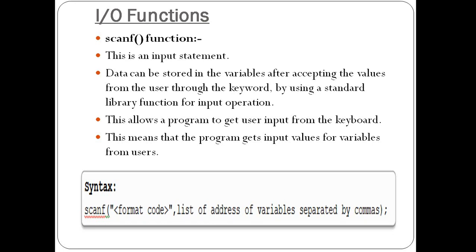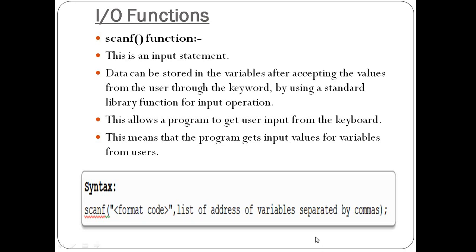So what are the basic format codes required for C? %d for the integer data type, %f for the float data type, %c for the char data type, and %s for the string. What a string is we will see later in unit number 3, but for now just consider that %s is required for a string. These basic format specifiers or format strings are used inside printf and scanf to display or receive formatted input and output through the computer screen.